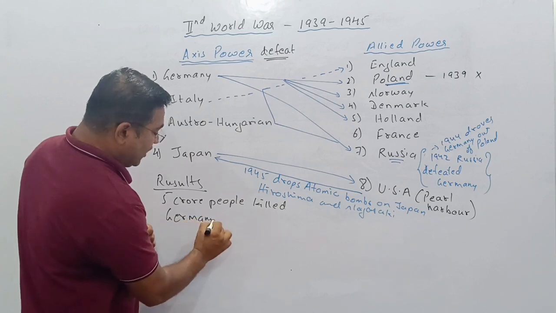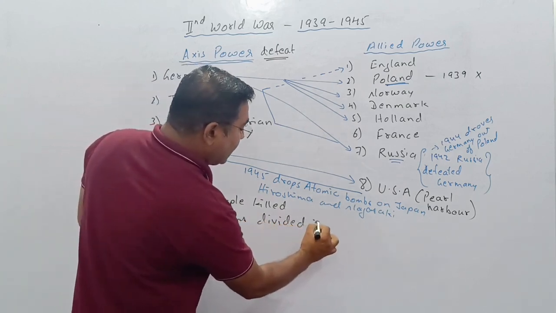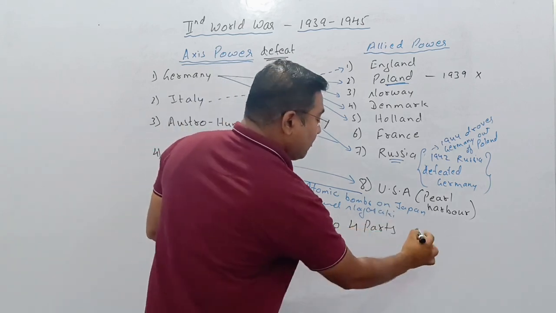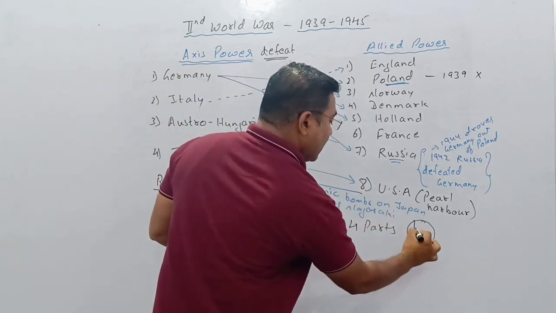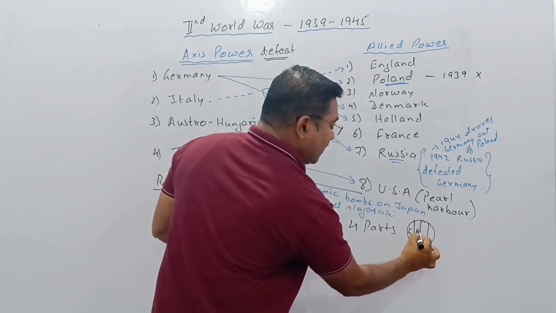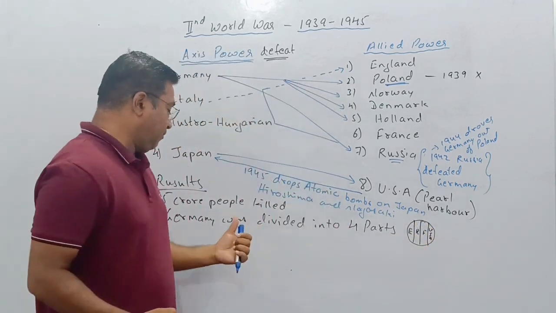Germany was divided into 4 parts: England, Russia, France, and USA.